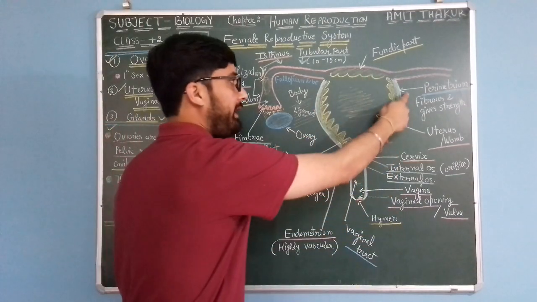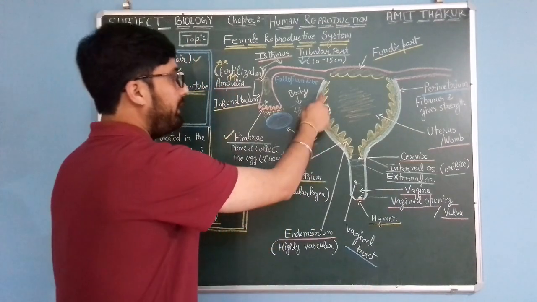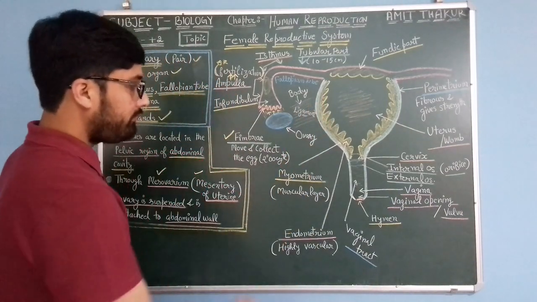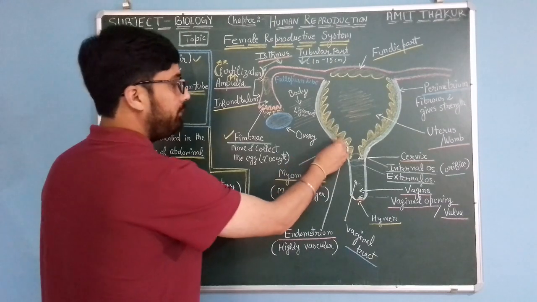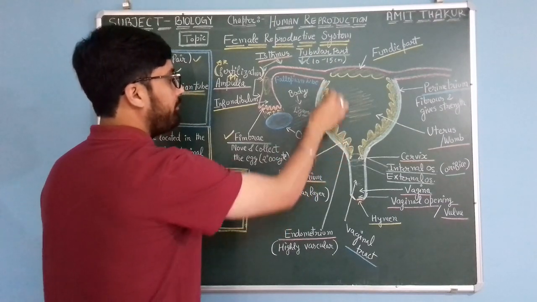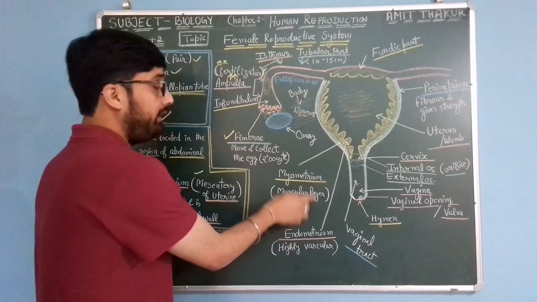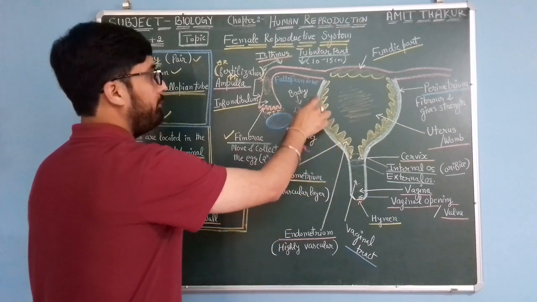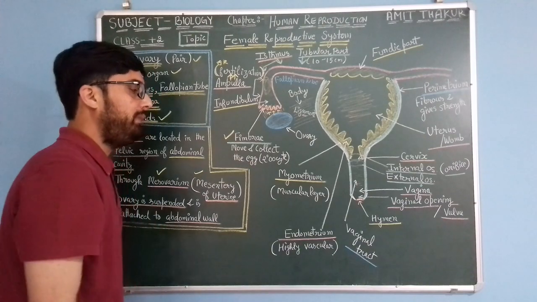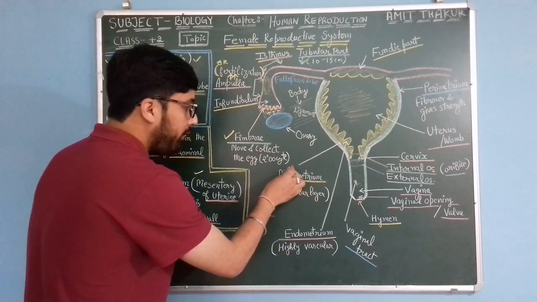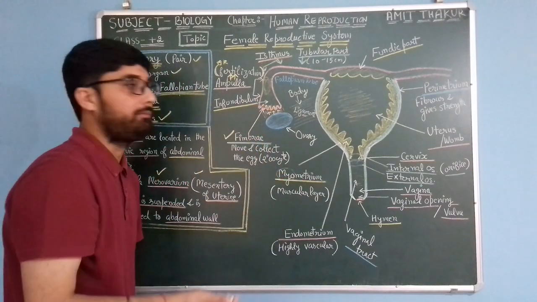So the outermost layer is the perimetrium. The middle layer is known as the myometrium, which is very muscular; that's why it's called myo, meaning muscular.